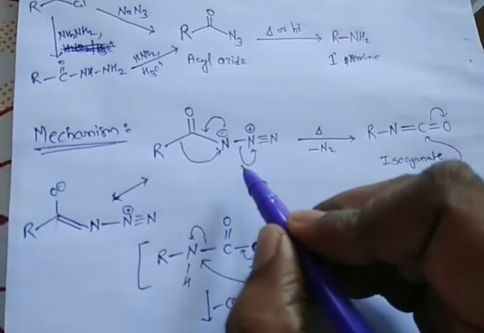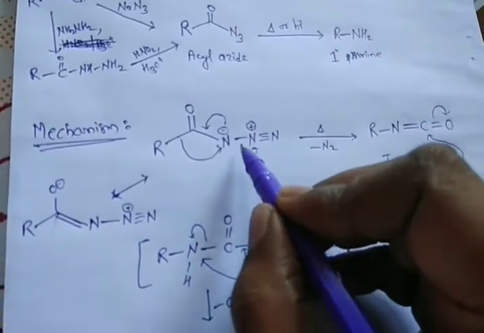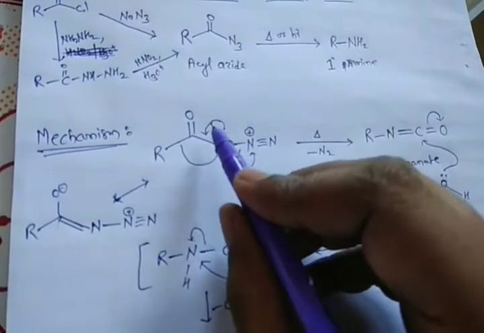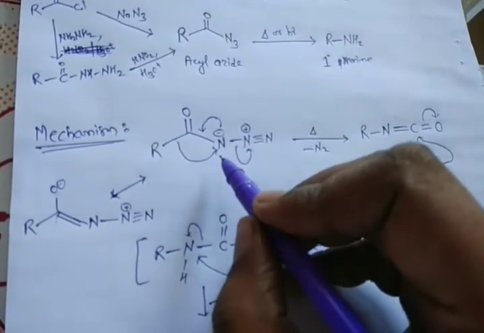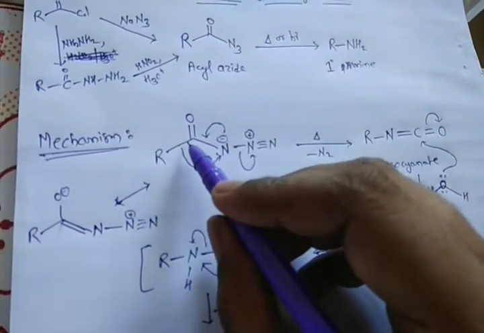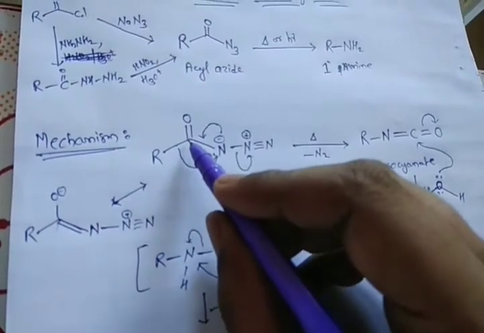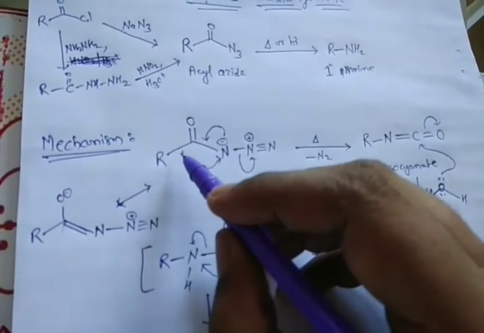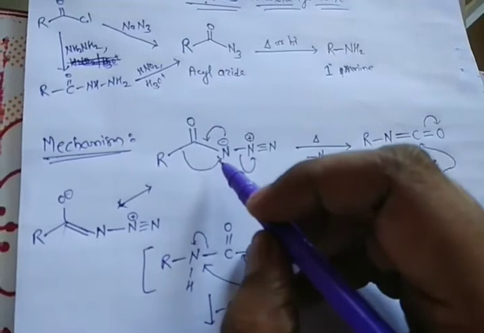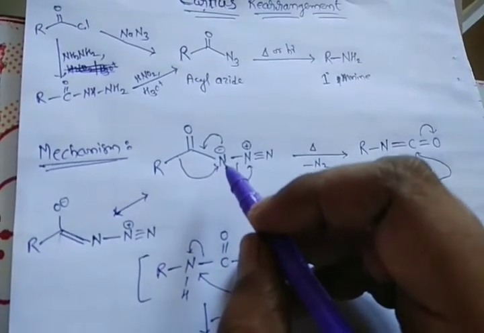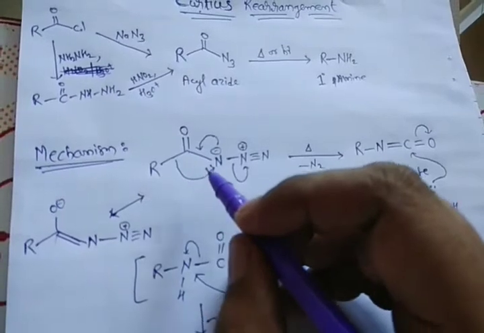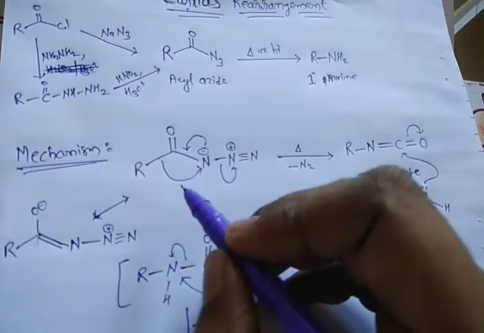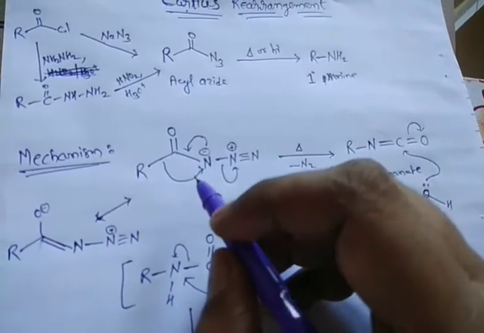Here N2 will be liberated, and at the same time the negative charge on nitrogen will migrate between the nitrogen and oxygen and form the double bond, and the bond between the alkyl group and the carbonyl carbon will break, and that alkyl group will migrate to this electron deficient nitrogen atom. So this migration, the breaking and making of bonds, takes place at the same time. That's why it is called a concerted rearrangement.